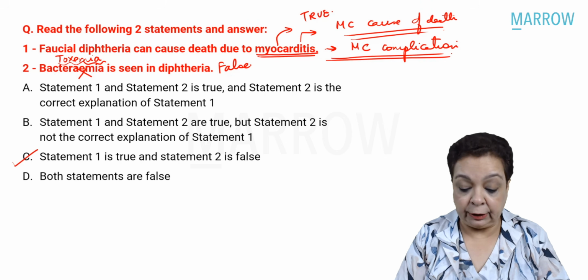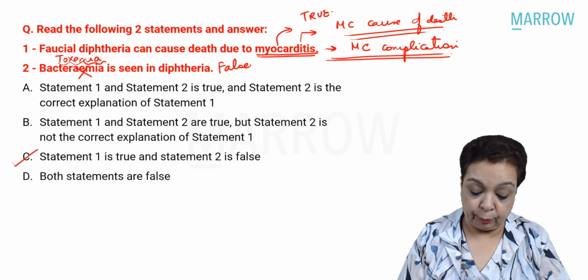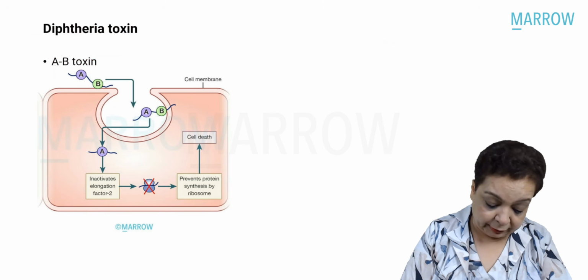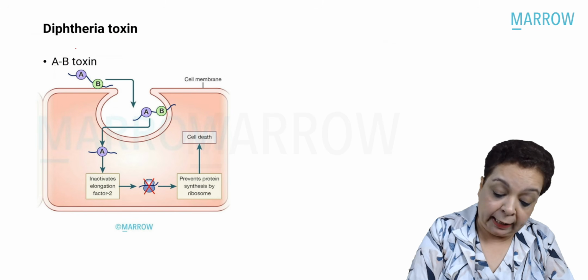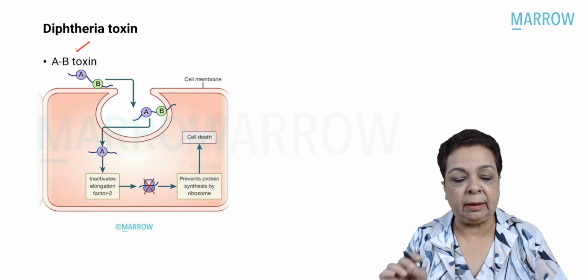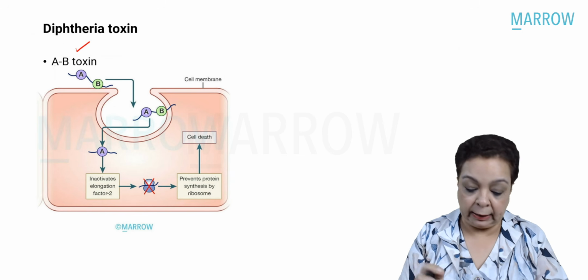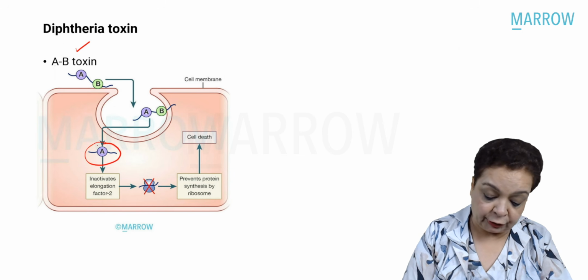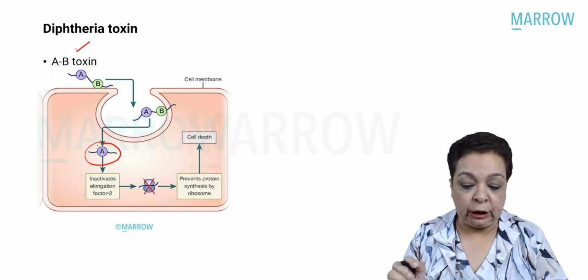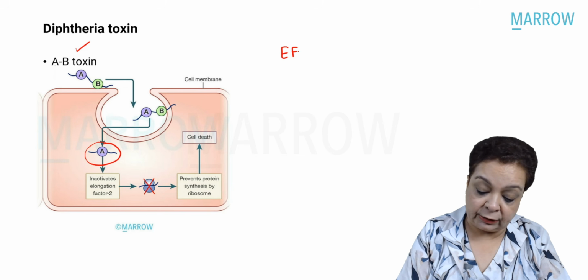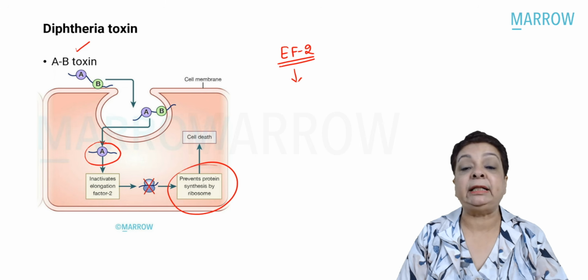Remember, diphtheria toxin, that's the most important virulence factor of Corynebacterium diphtheriae. It's an A-B subunit toxin. B subunit binds to the receptors. The A subunit is responsible for its action. It inactivates elongation factor 2. So it acts via elongation factor 2 and thereby it inhibits protein synthesis.